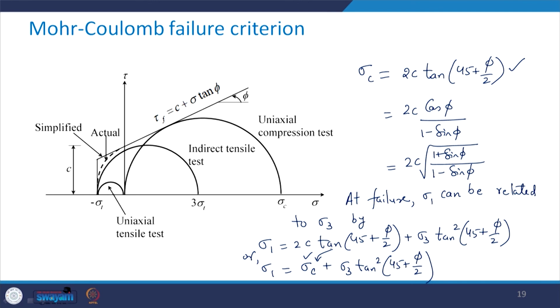So, we will have the subsequent discussion with respect to this Mohr Coulomb failure criterion in the next class. What we discussed in today's class is with respect to the Mohr Coulomb failure criterion. We saw that it is quite widely applicable in case of soils, and in case of rocks we need to make some adjustment as far as the tensile region is concerned to apply this criterion in case of rocks. So, we will continue with this discussion in the next class. Thank you very much.